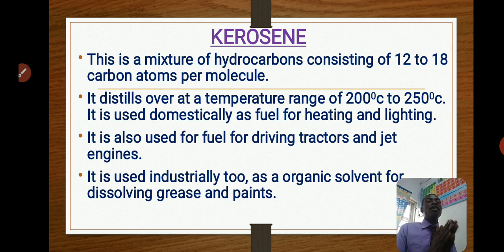Kerosene has a higher boiling point than petrol, and the hydrocarbons inside kerosene have around 12 to 18 carbon atoms per molecule. They distill over at around 200 to 250 degrees Celsius. You can see the increase in their boiling point.